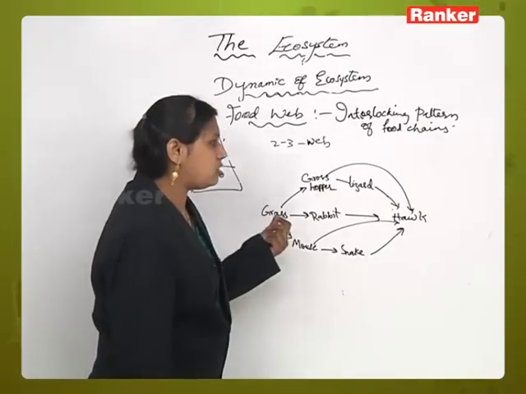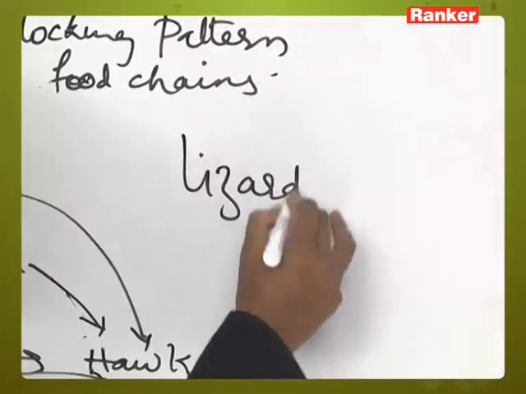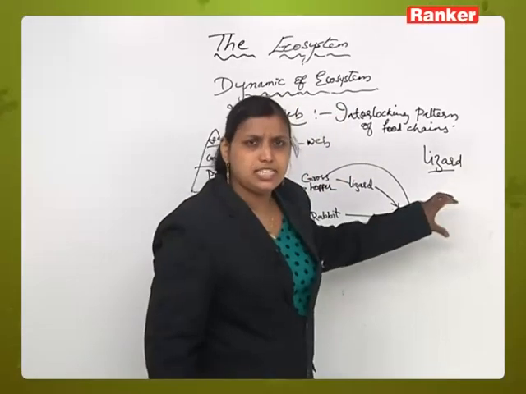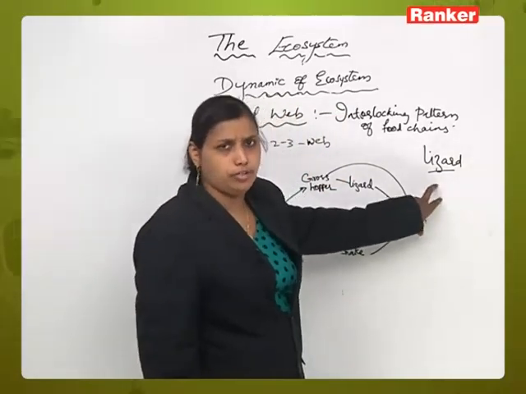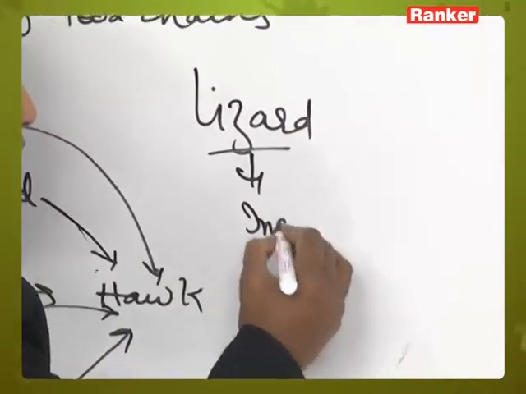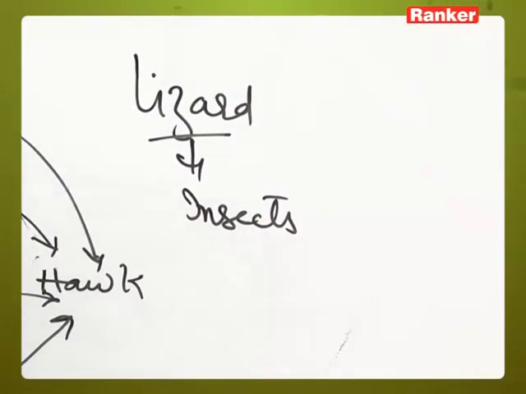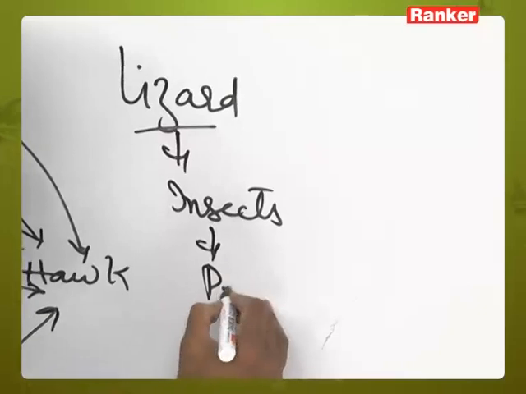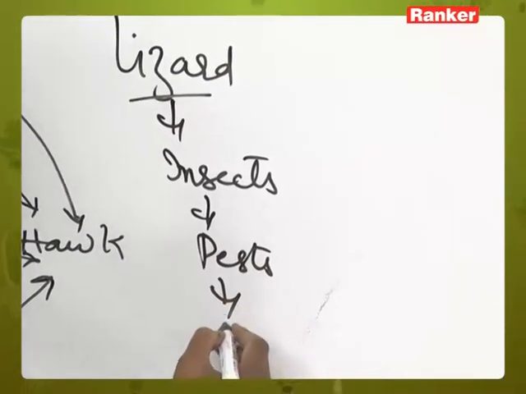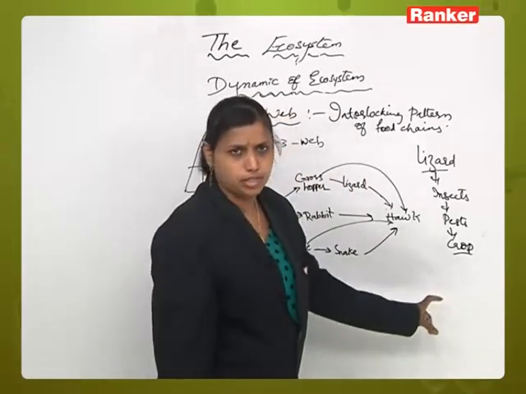Now for example, we will take a grassland ecosystem. In a grassland ecosystem, if you take the example of a lizard, if there is a sudden decrease in the population of lizards, what will happen? If lizards are dead, then there will be more population of insects, and this will lead to a population of pests, which will disturb the crop of a particular plant, right?